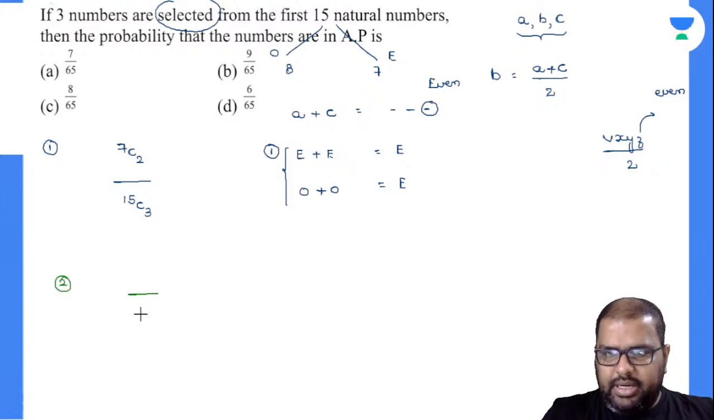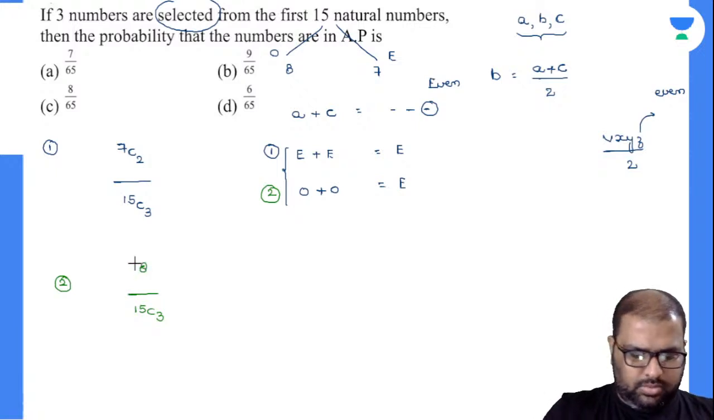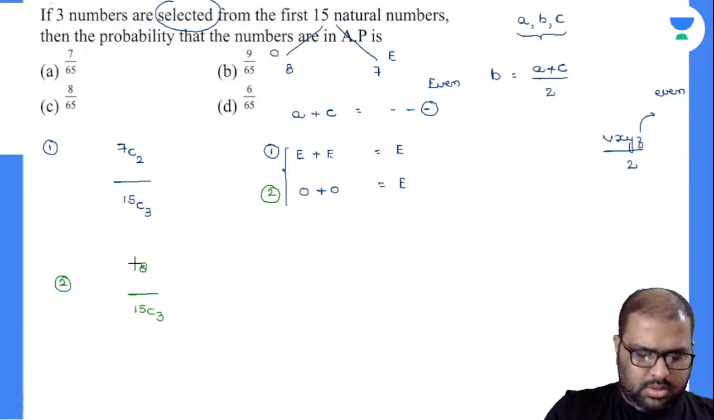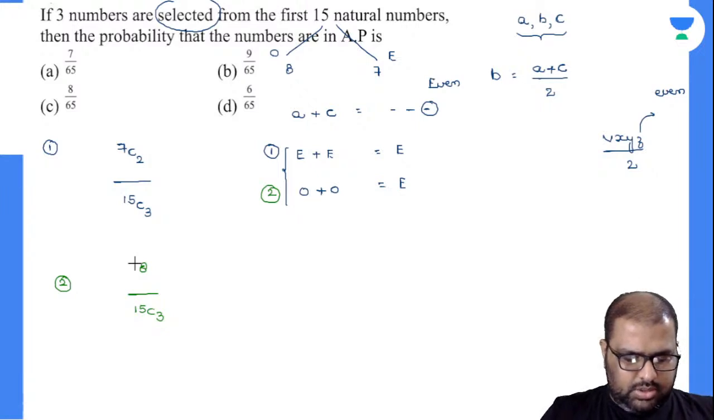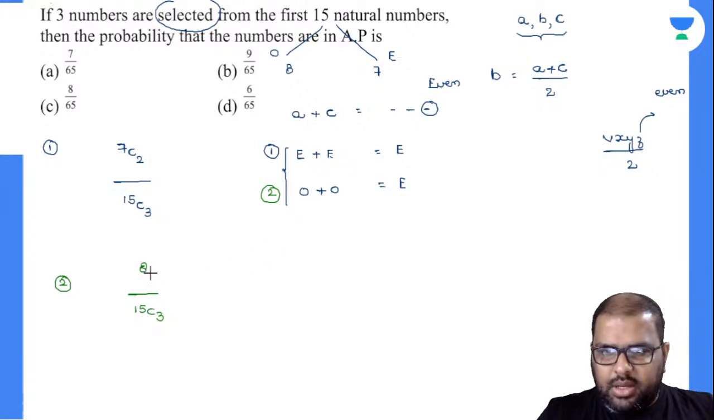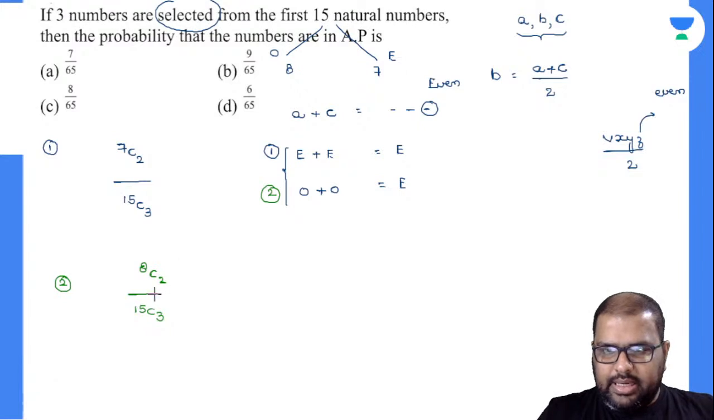My total probability is 15C3 and my favorable probability is odd numbers, right? Both have to be odd numbers. So from 15 numbers, 8C2.